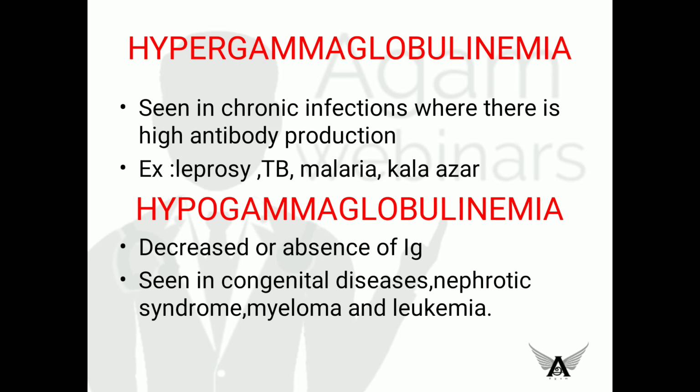Last, hypergammaglobulinemia and hypogammaglobulinemia. Hypergammaglobulinemia is increased antibody production seen in chronic conditions like leprosy, TB, malaria, Kala Azar, etc. Next is hypogammaglobulinemia. Here, there is decreased or absent immunoglobulin. It is seen in some congenital conditions, nephrotic syndrome where proteins are excreted, myeloma, and leukemia. Okay, that's all about the clinical conditions.